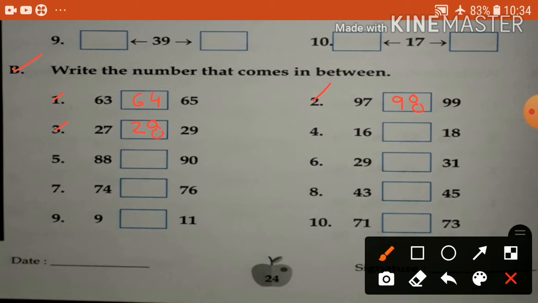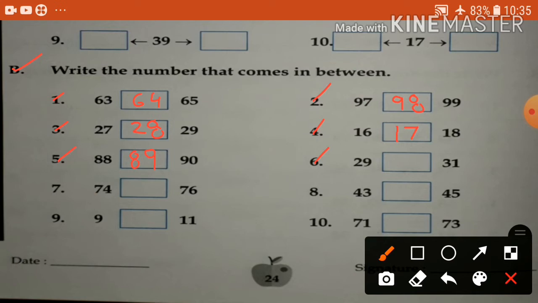Number 4, 16 and 18. So 17 comes in between 16 and 18. Number 5, 88 and 90. So 89 comes in between 88 and 90. 88, 89, 90. Okay.